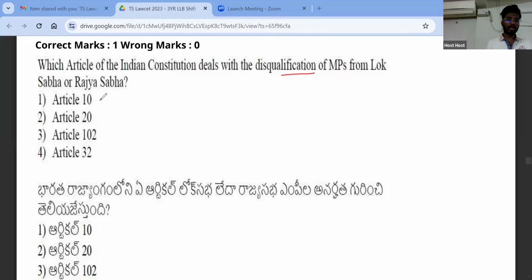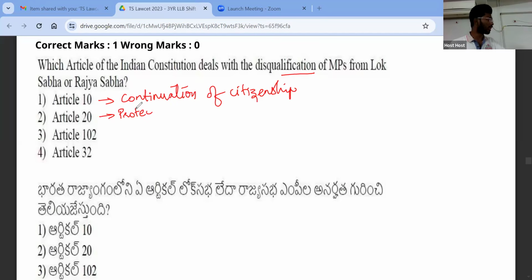What is Article 10? Article 10 is continuation of citizenship, right? Which means that whoever is a citizen of India will continue to be a citizen of India. What is Article 20? Article 20 is protection with respect to conviction of offenses. Yesterday we talked about it. There are 3 protections which are there. First one is no ex post facto. Second one is no double jeopardy.